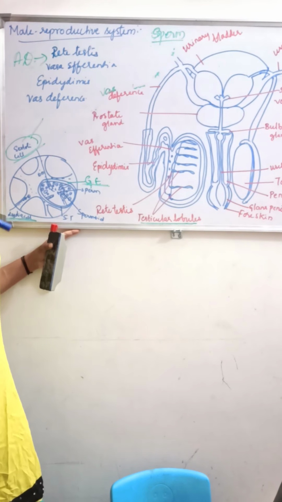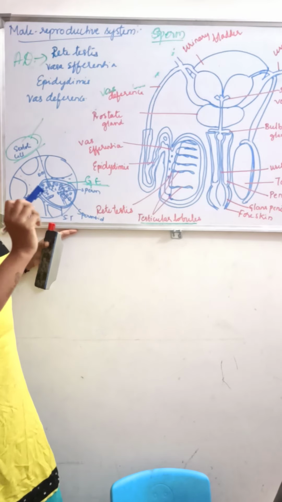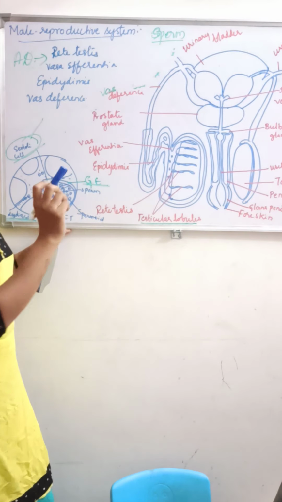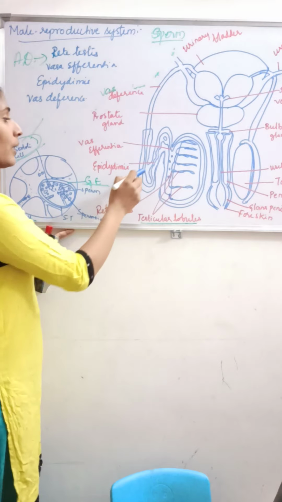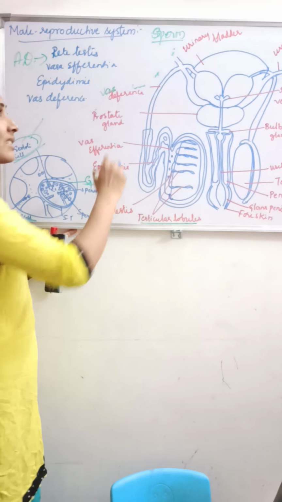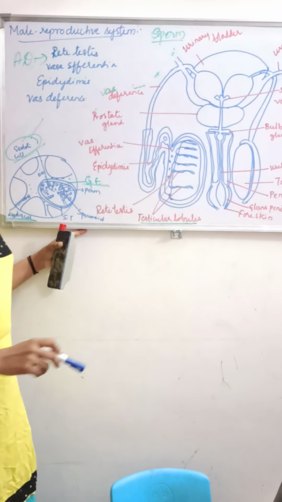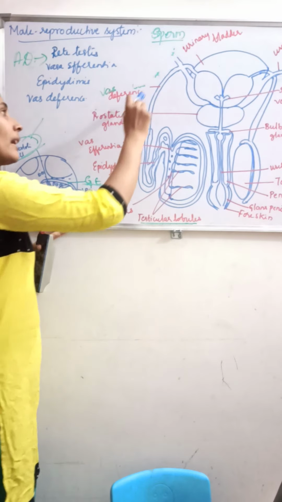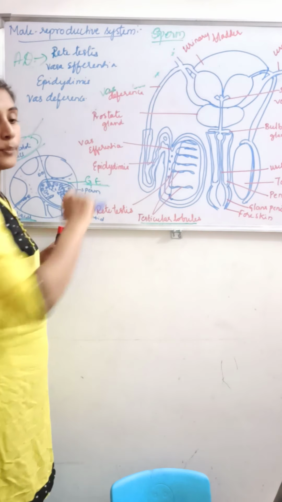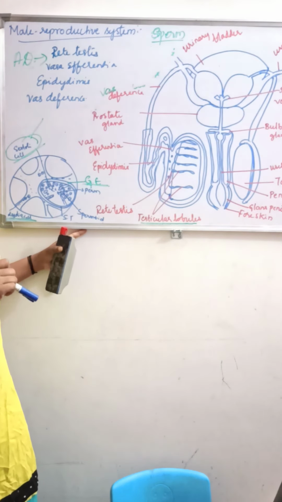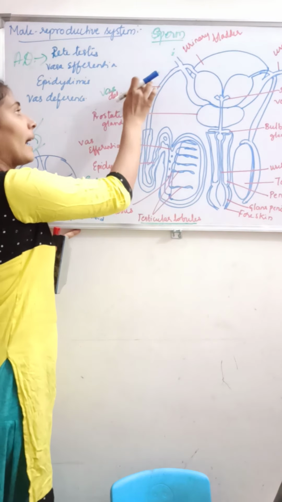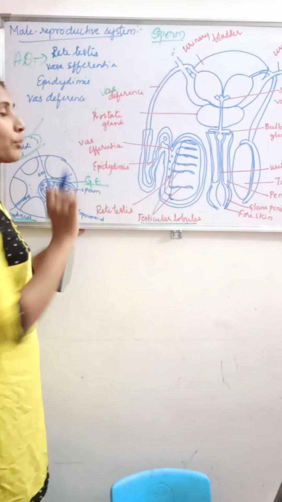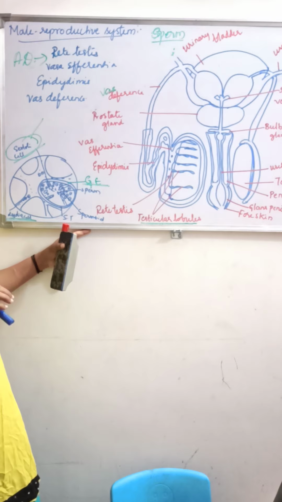Where does it arise from? It arises from the tail of the epididymis, and where does it connect? It extends up to the urinary bladder.